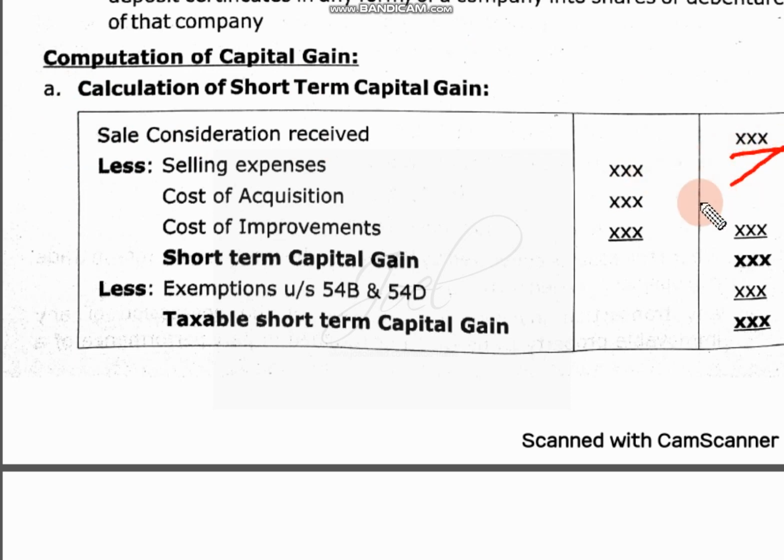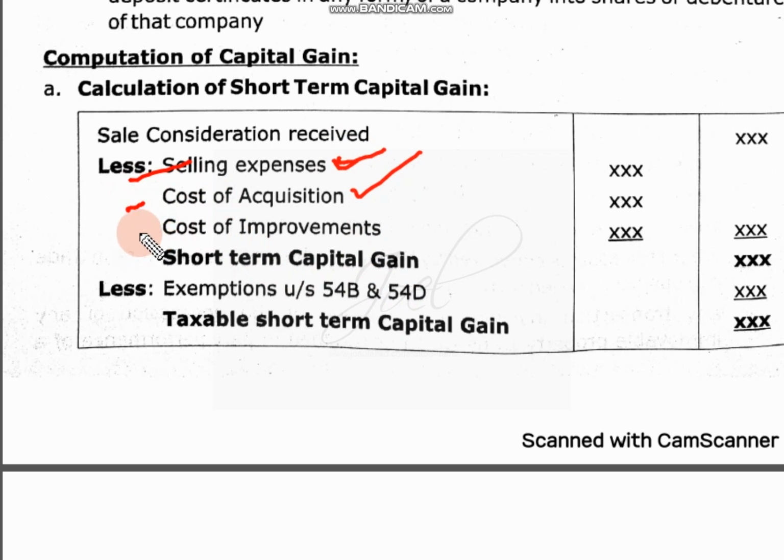From that amount you have to deduct certain amounts. What are those? Three items we are supposed to remember to deduct. One is selling expenses, for example when you are selling that building you may incur some expenses, maybe commission you are giving to the agent or registration charges. All these can be deducted under selling expenses. Then cost of acquisition, to purchase that asset, how much amount you have spent. The amount you spent at the time of purchase is considered cost of acquisition.